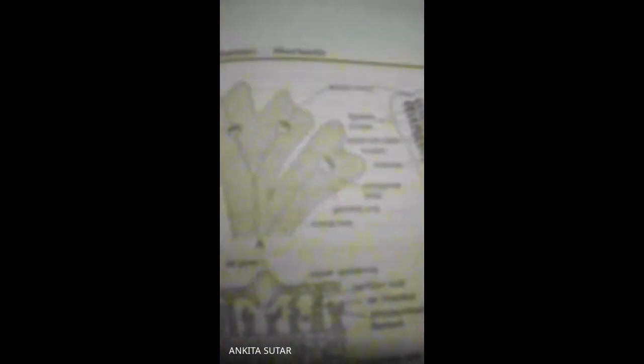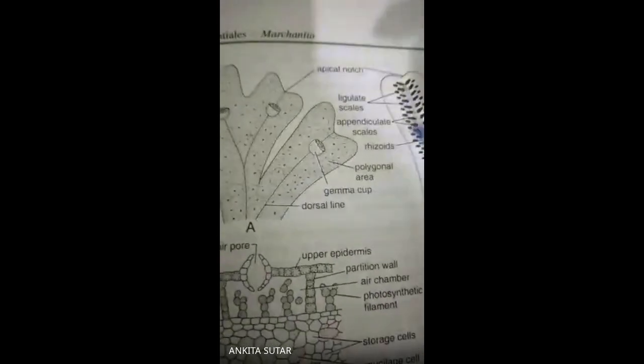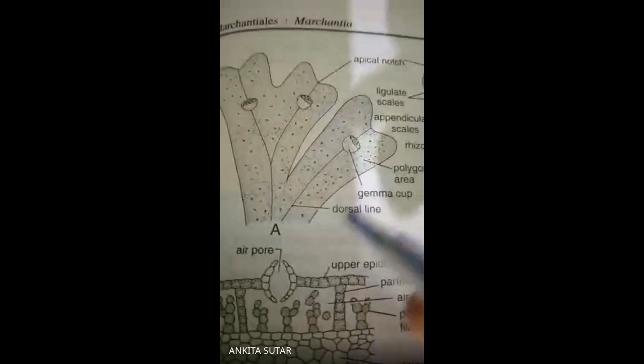Okay. Generally, the gametophytic phase of the gametophyte, here you can see it is the gametophytic phase, and this phase is mostly prostrate. जैसे आप लोग देख सकते हो, it is prostrate and it is dorsiventral. Sorry, it is dorsiventral: the upper one is the dorsal, the lower one is the ventral. Okay, it is dorsiventral and dichotomously